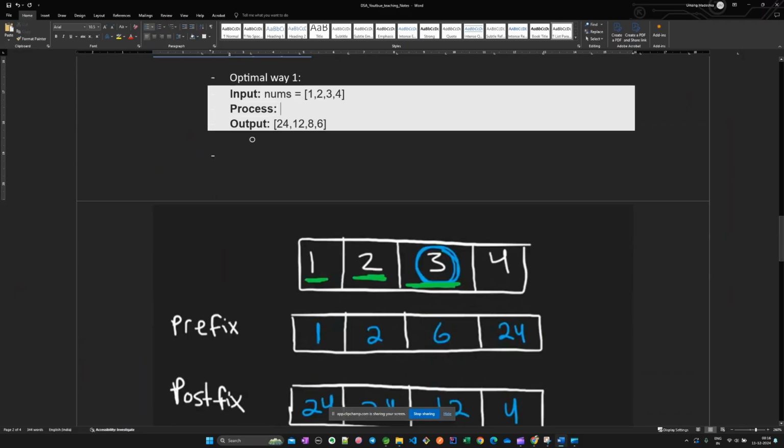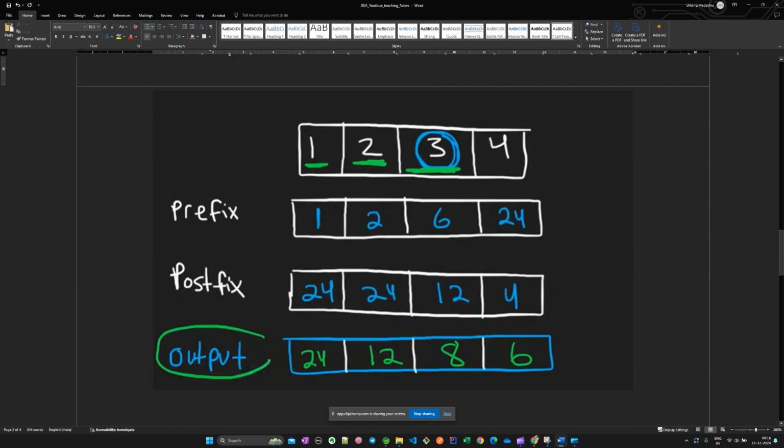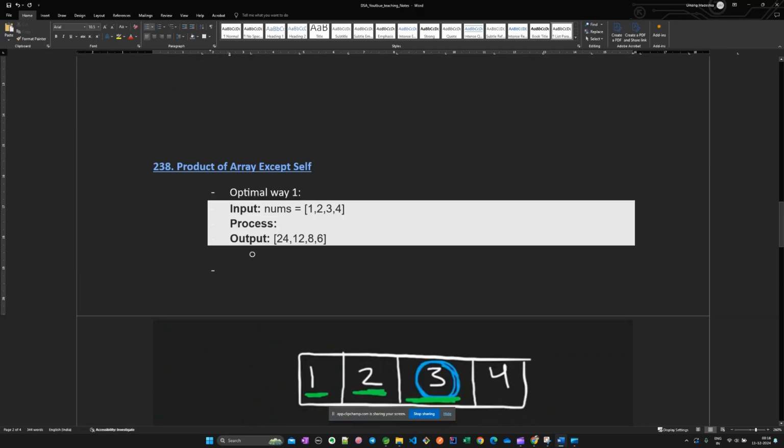Okay. So for the sake of simplicity, I have a screenshot of this from our YouTube channel only. I had a screenshot so that it should not take time for you to understand. Okay. So let me go through what we want. Basically the first optimal way, the intuition behind it, is that we would be using the prefix suffix product idea. Okay.